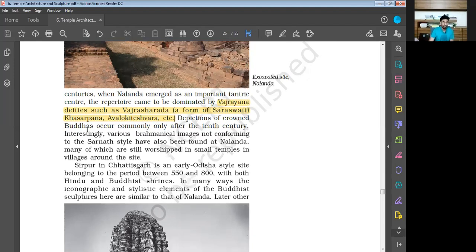Now, depictions of crowned Buddhas occur commonly only after the 10th century. Interestingly, various Brahminical images not conforming to the Sarnath style have also been found at Nalanda, mainly of which are still worshipped in small temples in villages around this site. So this is the thing.